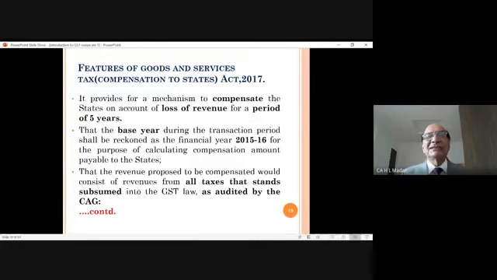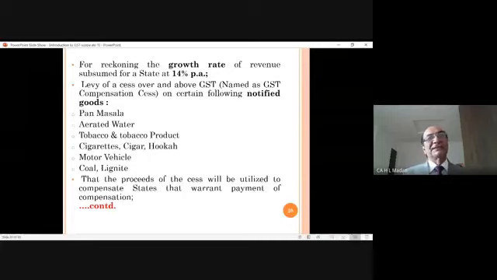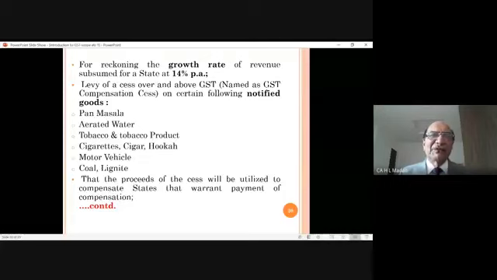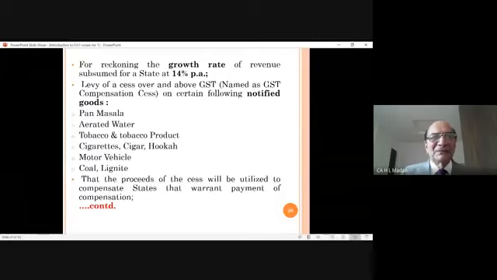Now this is very important: for reckoning, the growth rate of revenue subsumed for a state is taken at 14%. What does it mean? You said 15-16 will be the base, but in the coming 5 years, the earning of 15-16 cannot remain my earning. The states said my earning will be increasing every year.